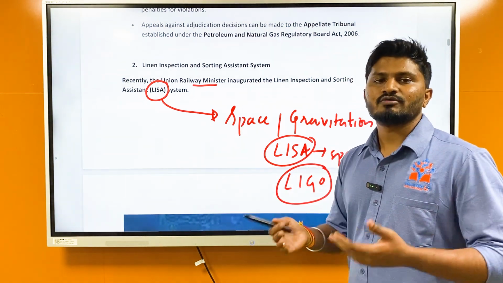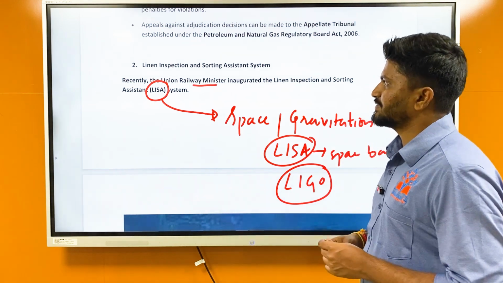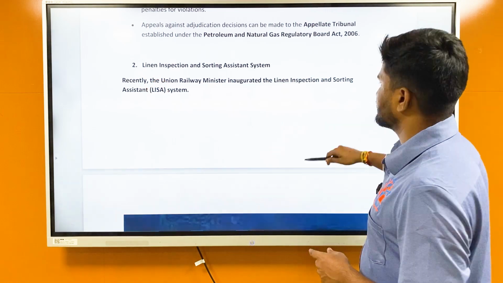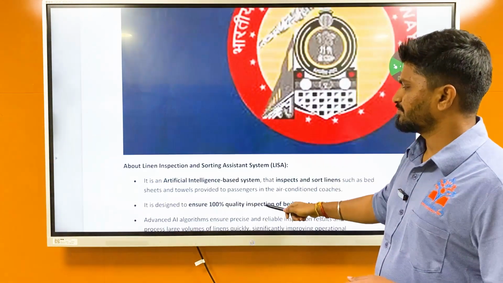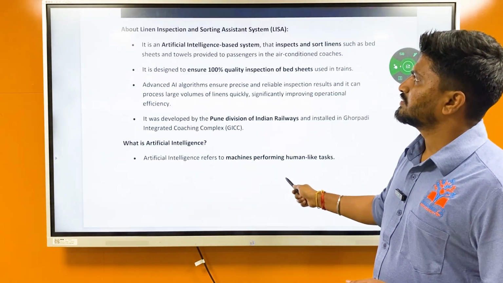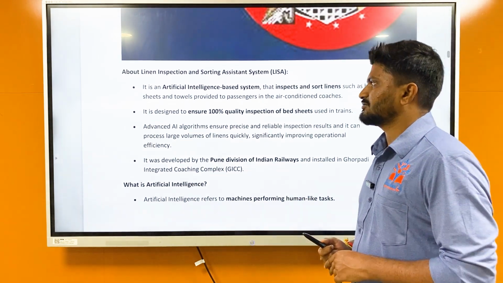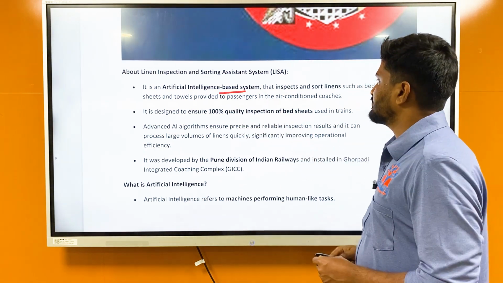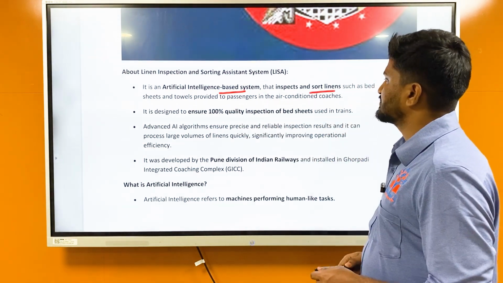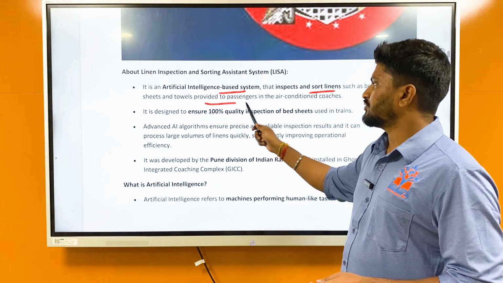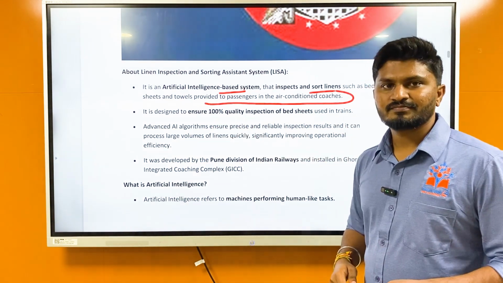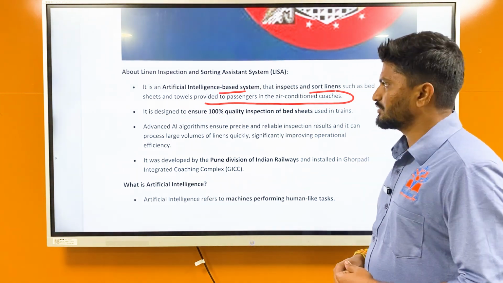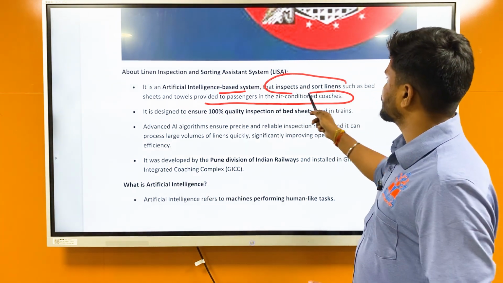This LISA is India's very own linen inspection and sorting assistance system, which has been inaugurated by Union Railway Minister. So it is related to railways. So what is linen inspection and sorting assistance system? It is an artificial intelligence based system that inspects and sorts linens such as bed sheets and towels provided to passengers in the air conditioned coaches. So you might have seen in the AC coaches where they provide bed sheets and towels.